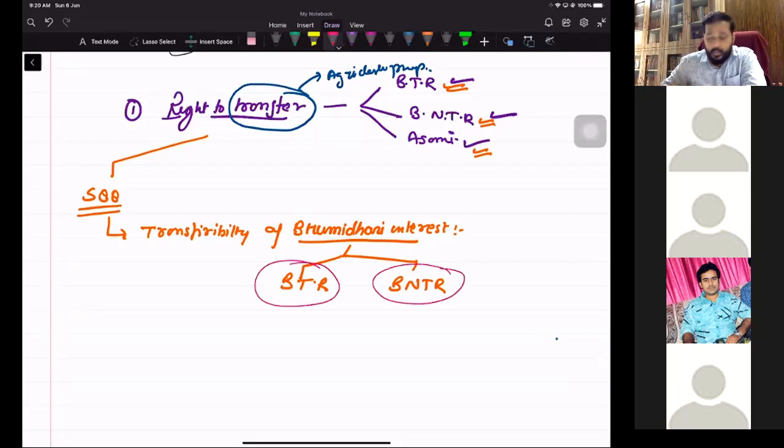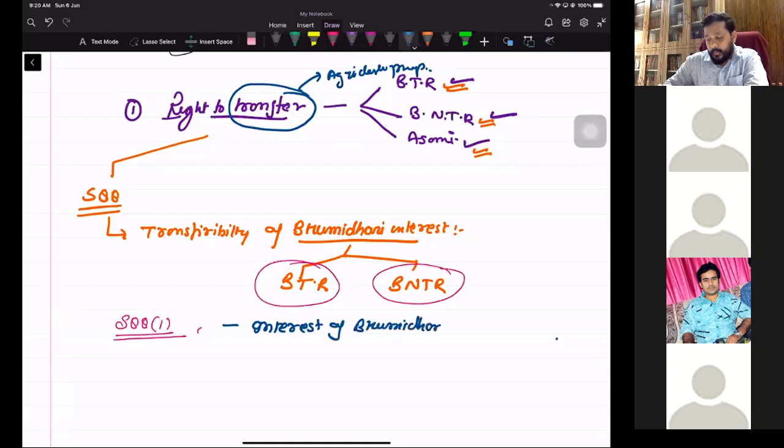What is this? Section 88 का clause 1. The interest of a Bhumidhar with transferable rights shall, subject to the provision of this code, be transferable. So this is the interest of Bhumidhar with the transferable right is transferable. This is the first thing. This says the interest of a Bhumidhar with the transferable right is transferable.